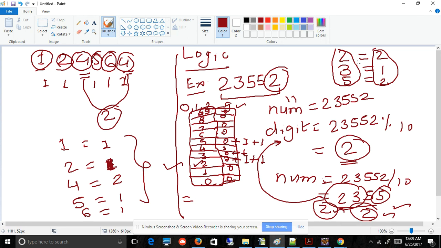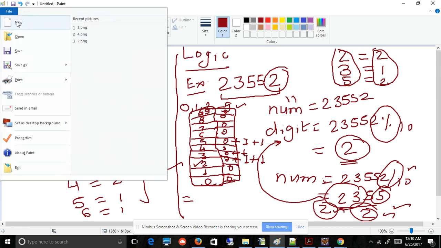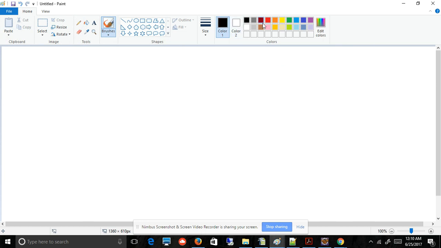So using this modulo operator, you can calculate the logic and then you can get the number using this division. So one more time I will explain to you so you can understand the logic. Okay, so I'm going to represent the logic again.